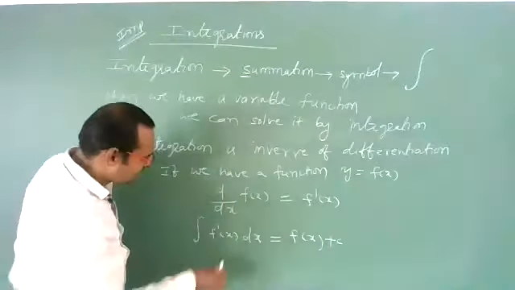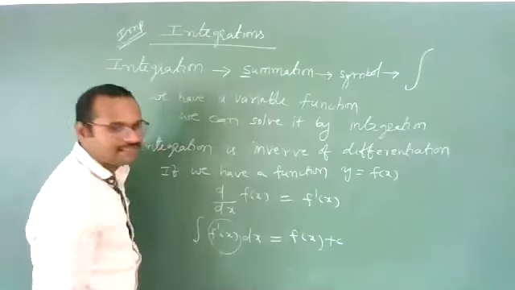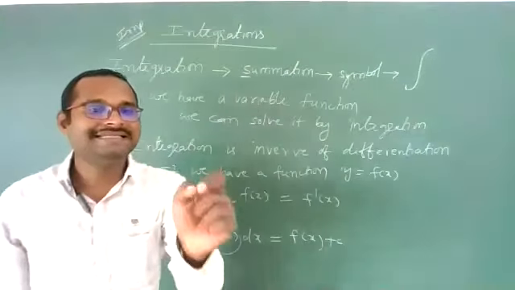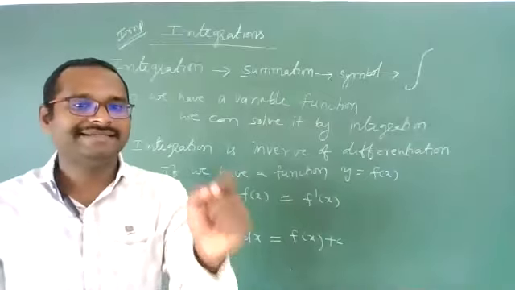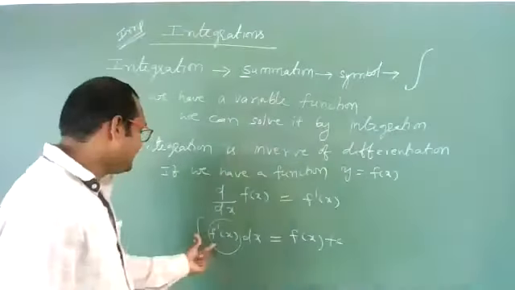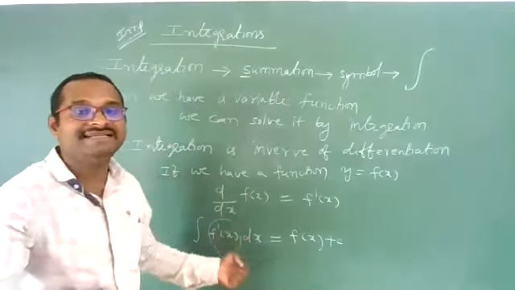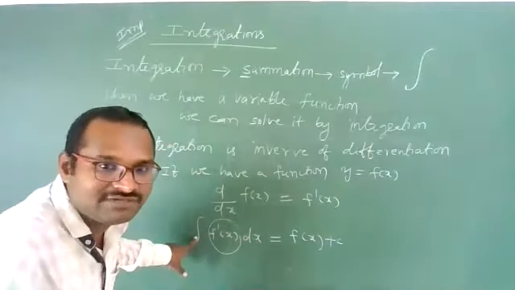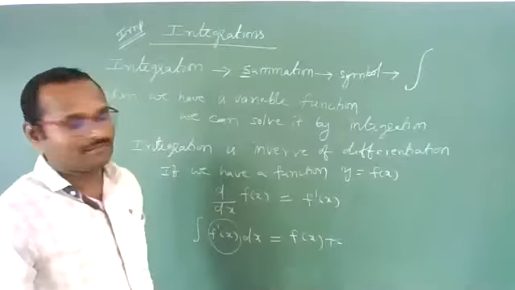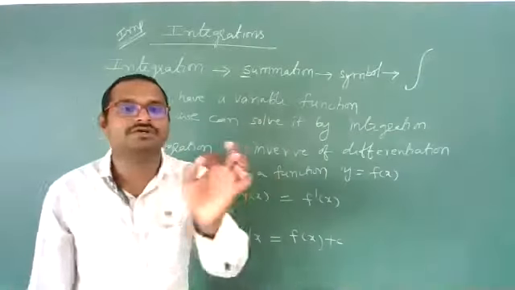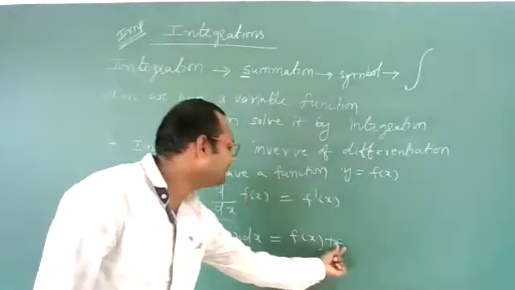In this, f dash of x we call the integrand, and f dash of x dx is the element of integration. This is the symbol for integration, and here c is a constant term. I will explain later why we get this.